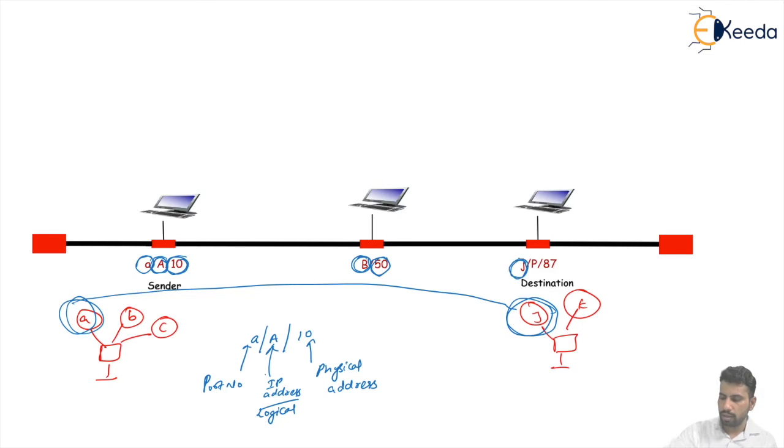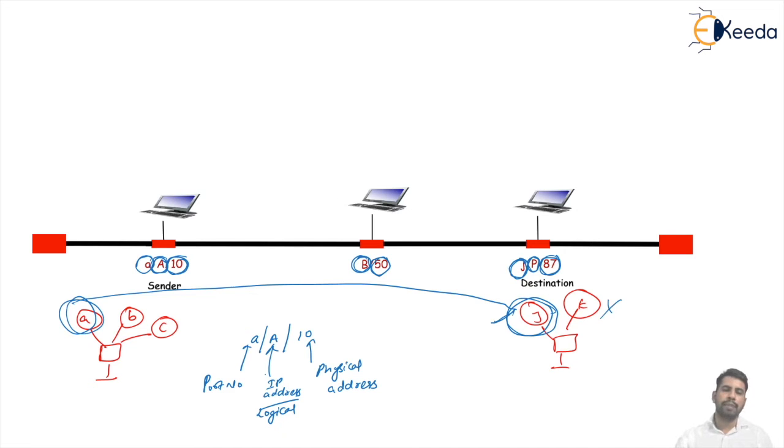Here, J is the corresponding port number of the receiving computer, P is the logical address, and 87 is the physical address. So, this shows that data from process A needs to be delivered to process J, not K, meaning process J will receive the data, not process K.